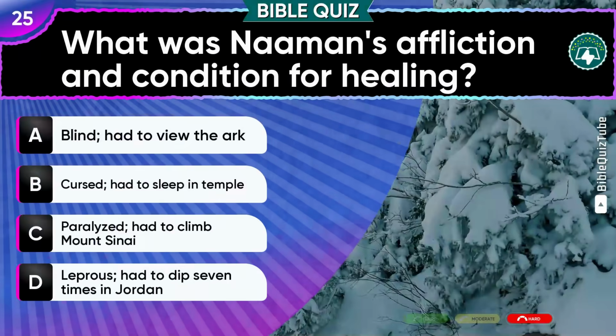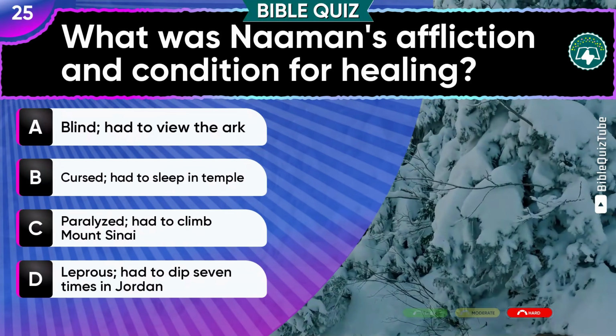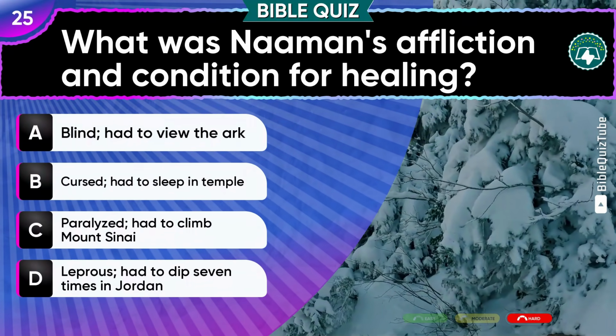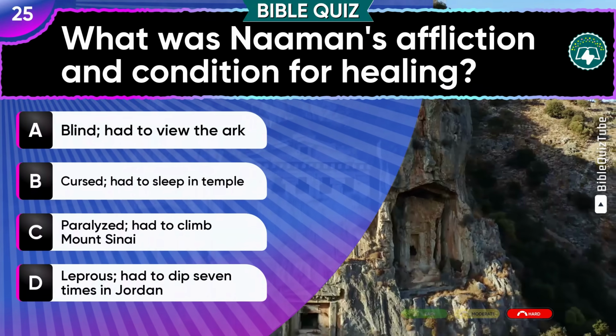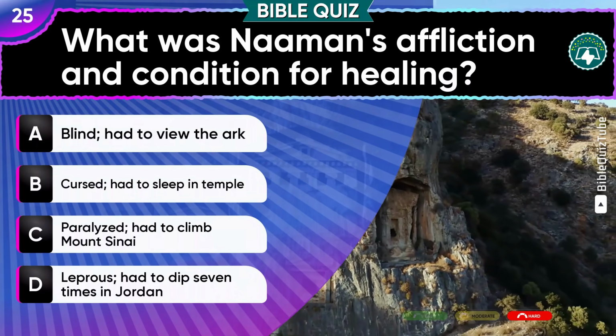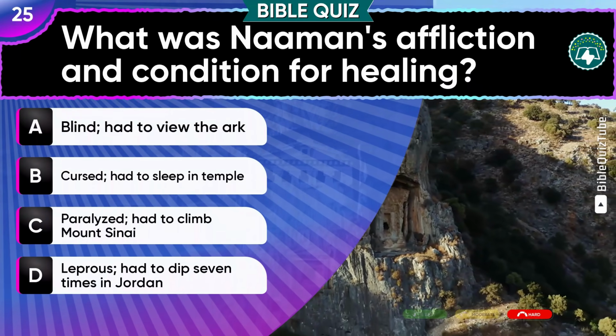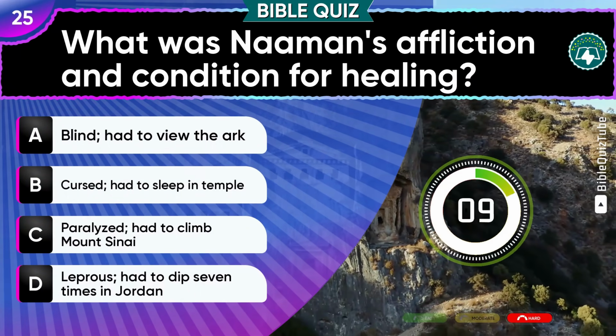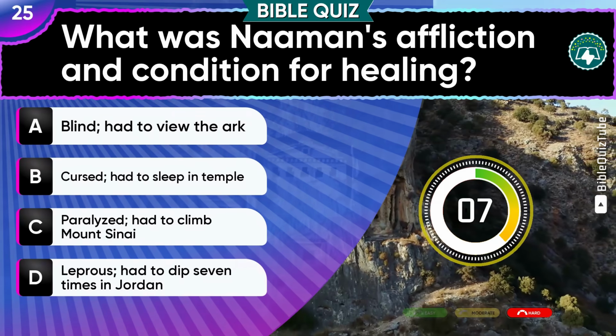Question 25. What was Naaman's affliction and condition for healing? A. Blind, had to view the ark. B. Cursed, had to sleep in temple. C. Paralyzed, had to climb Mount Sinai. D. Leprous, had to dip 7 times in Jordan.